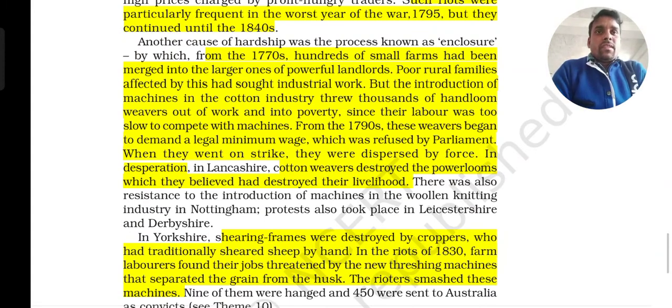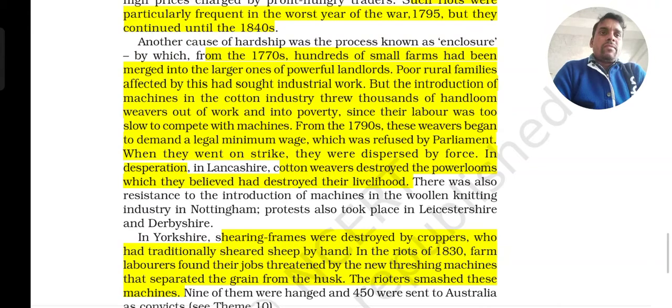Here in the 1770s, hundreds of small farmers had been merged into the large holdings of powerful landlords, and the poor rural families were affected by this. The introduction of machines in the cotton industry threw thousands of handloom weavers out of work and into poverty, since their labor was too slow compared with the machines.